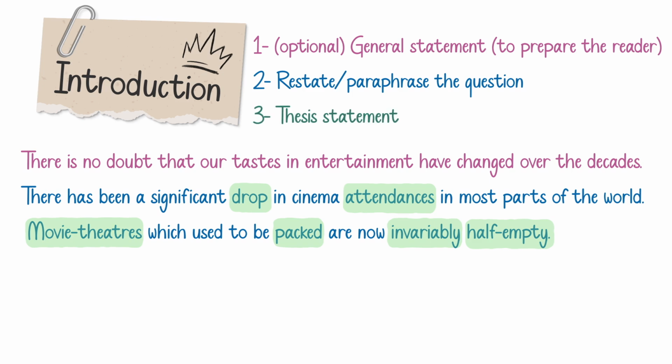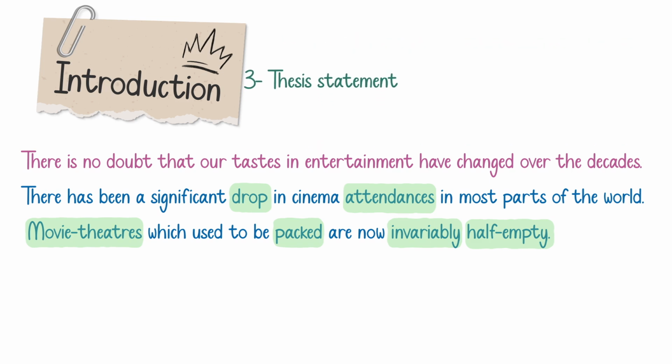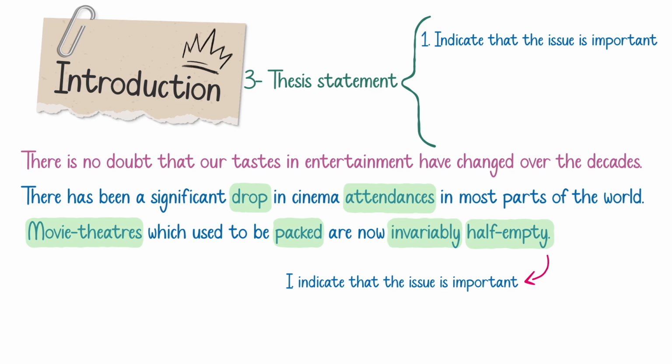All right, there are three ways that you can write your thesis statement. The first one is to indicate that the issue is important. Now, this is my thesis statement: it is worth analyzing the reasons for this decline and discussing its impact. This is one way of writing your thesis statement, that the issue is important.